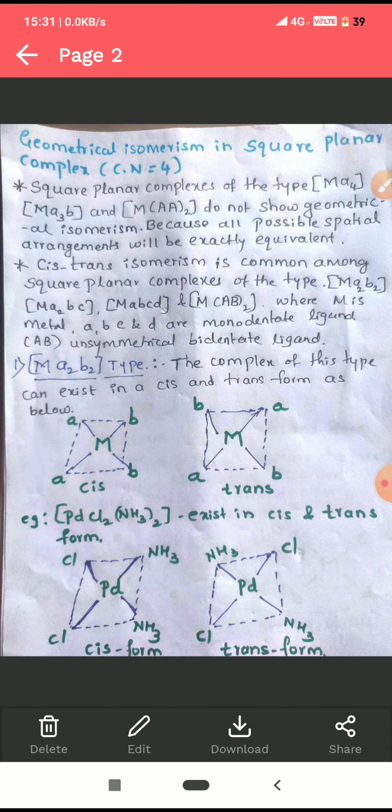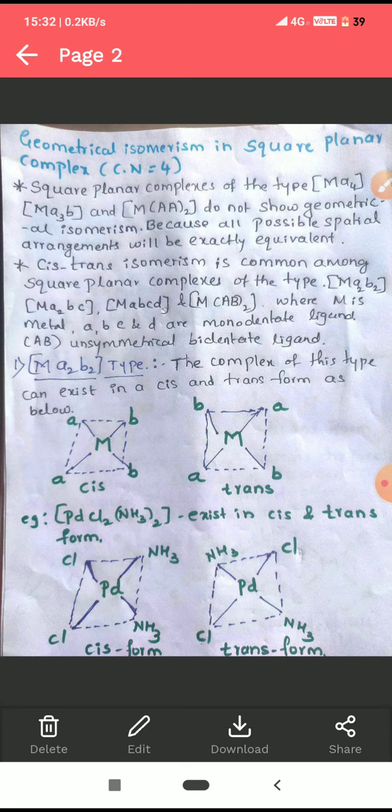First we are going to study geometrical isomerism in square planar complexes where the coordination number is 4. Square planar complexes of the type MA4 and MA3B do not show geometrical isomerism. In MA4, M is the metal and A is a monodentate ligand. All the ligands are the same here, so their positions will not show isomerism.